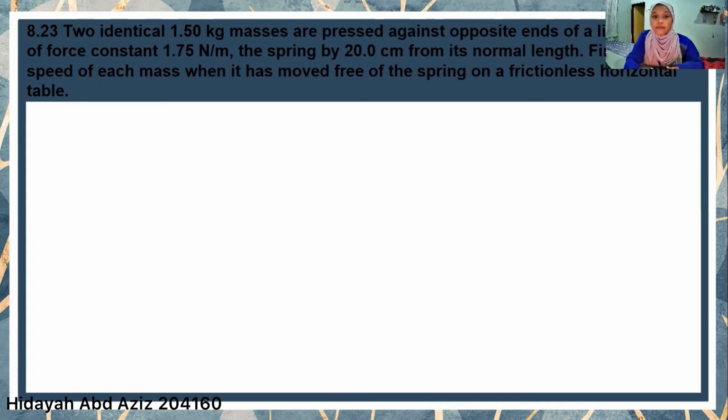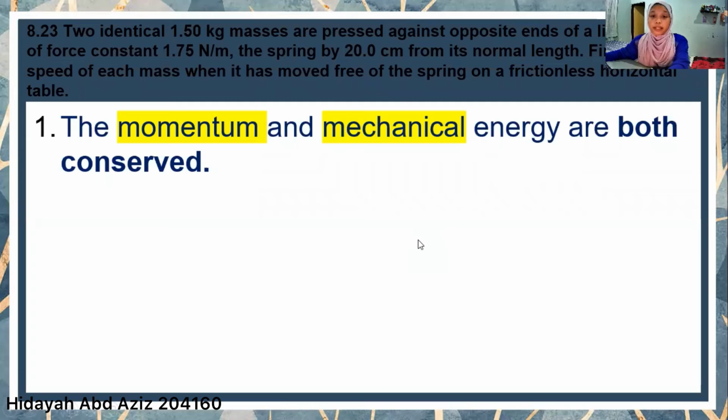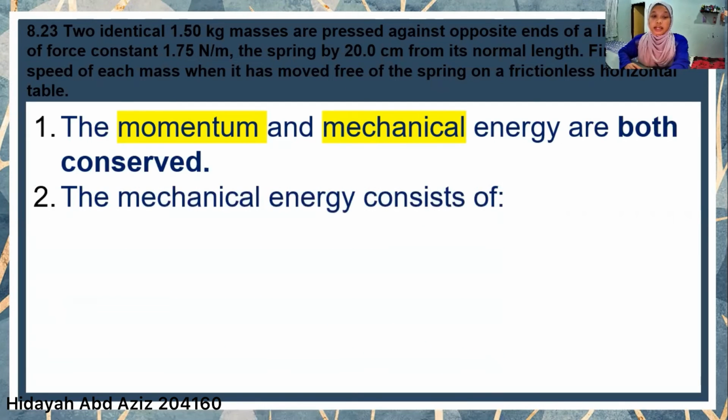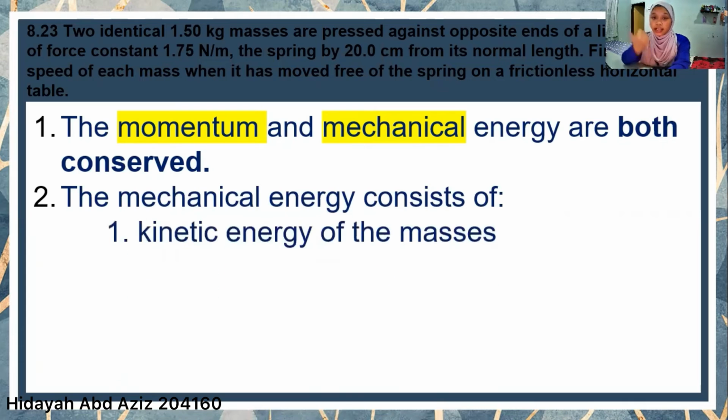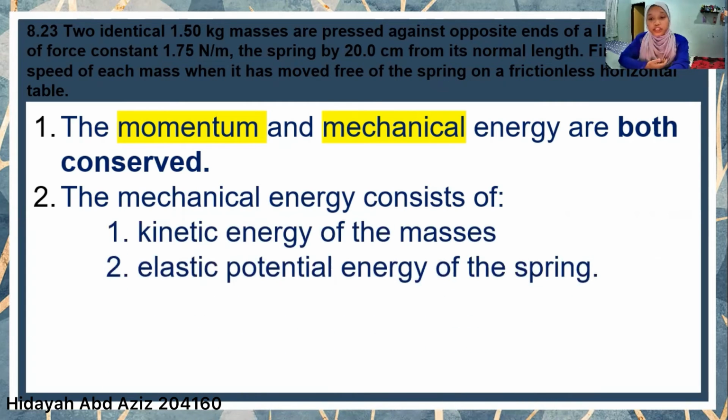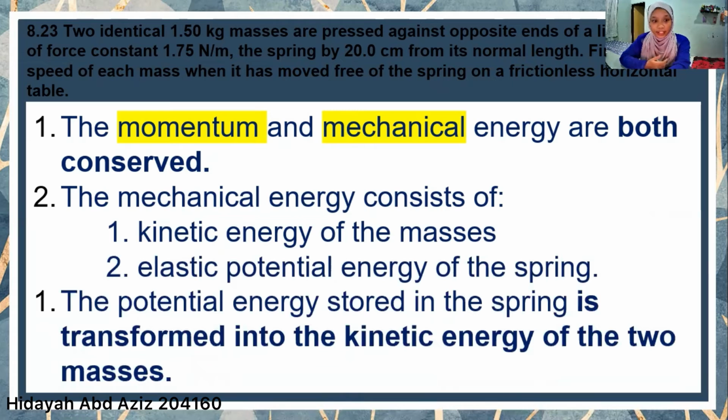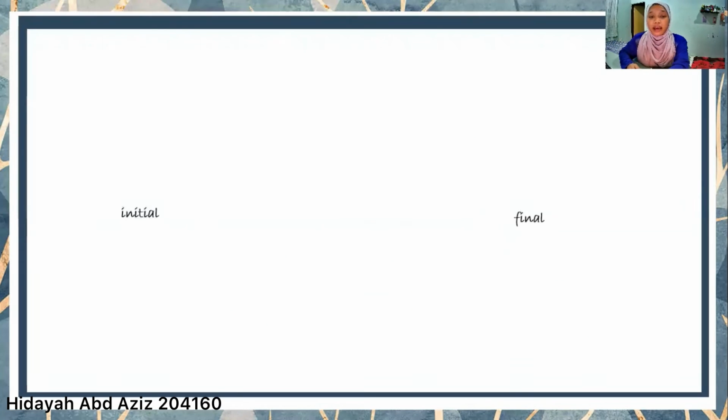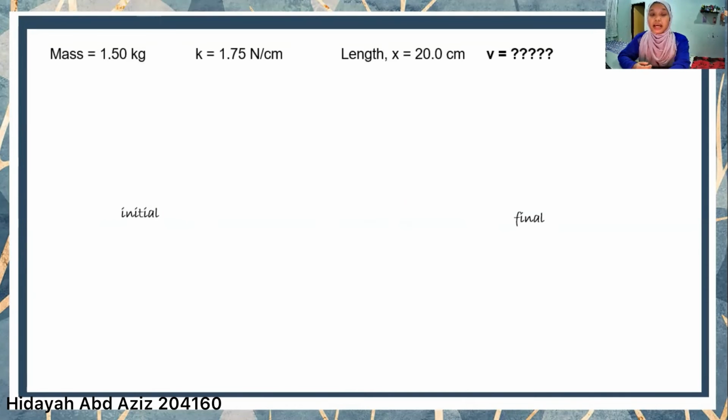The first information that we can interpret from the question is that the momentum and mechanical energy are conserved. Second, the mechanical energy consists of the kinetic energy of the masses and the elastic potential energy of the spring. Third, the potential energy stored in the spring is transformed into kinetic energy of the two masses. Then we take out all the information and values given. We have the mass 1.50 kilogram, the force constant k 1.75 Newton per centimeter, the compression of the spring is 20 centimeter, and we are asked to find the speed of both masses.